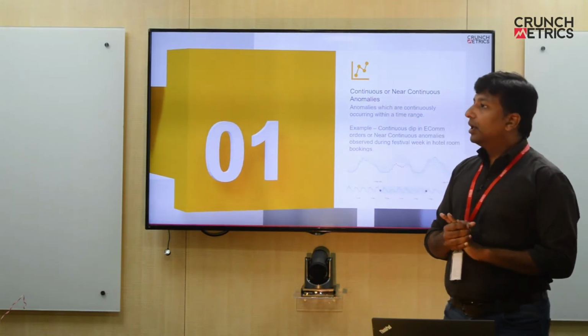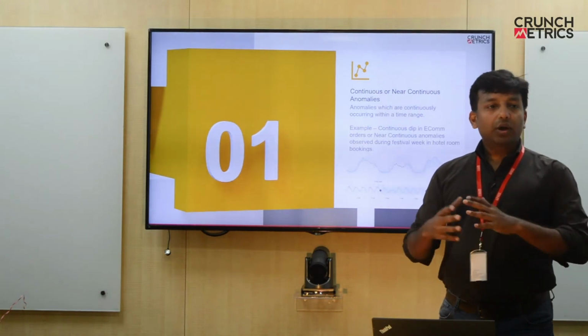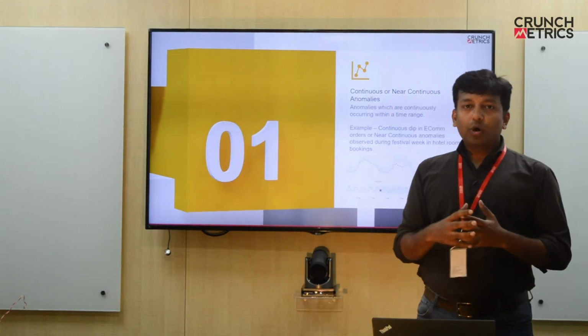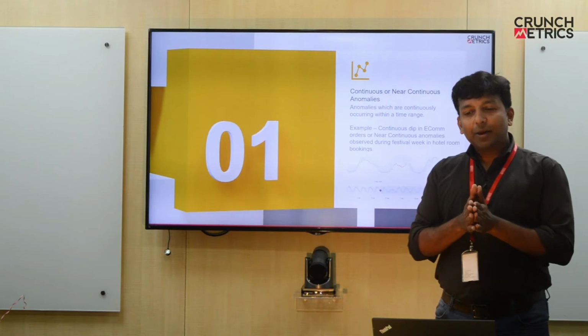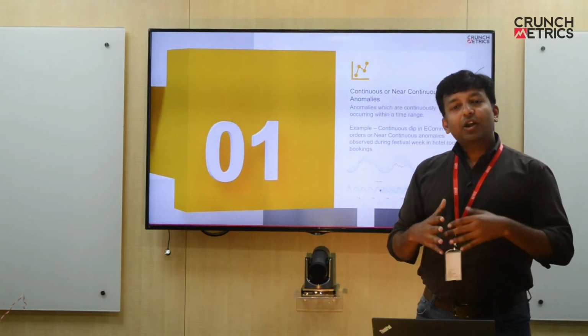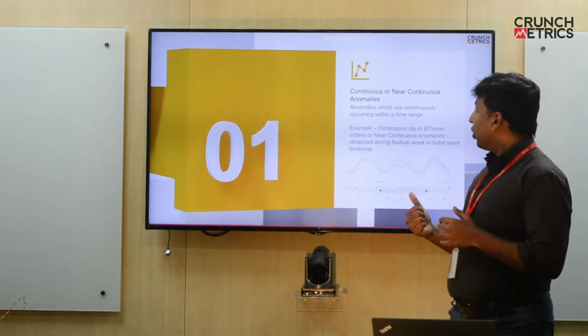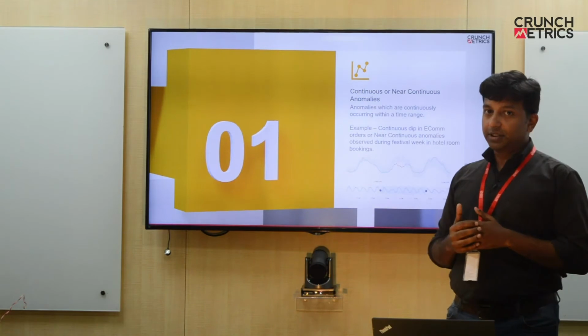For example, a continuous dip in the orders which are booked. For an operations team monitoring these anomalies, observing this kind of continuous anomaly will help them prioritize their tasks, and they will know for sure that there is something wrong, and until it is fixed, the anomaly is going to persist, correct?